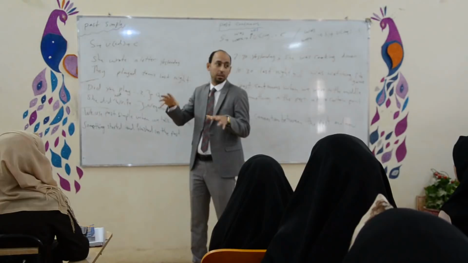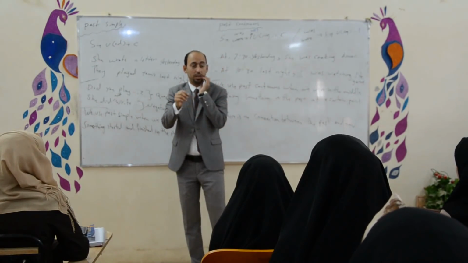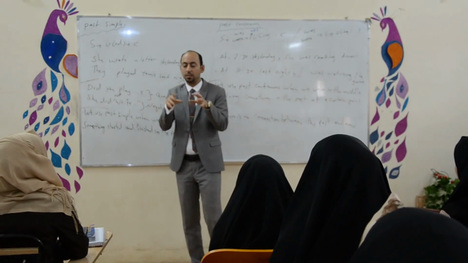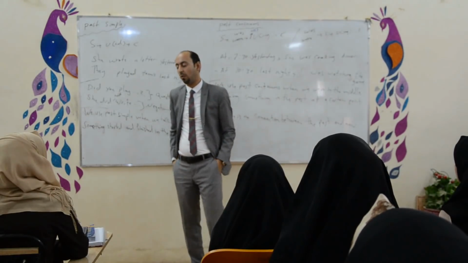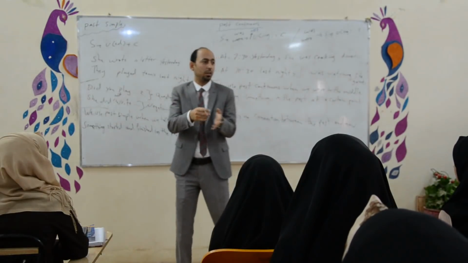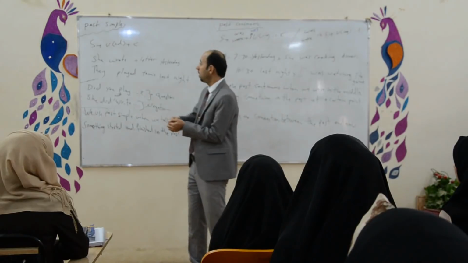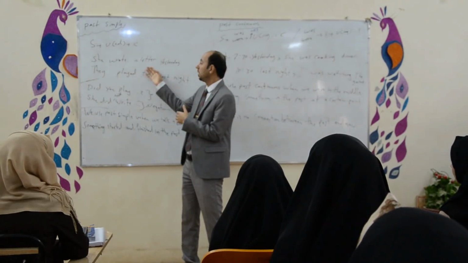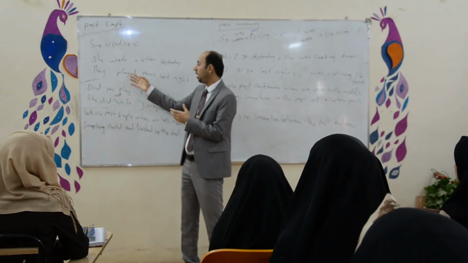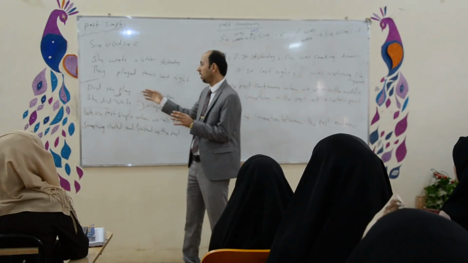So you have to know these verbs, of course. Okay? You have to check them. You have some of them in your book, and you can check them on Google. You can write common English irregular verbs. I have a list. Okay? And you can read them all. They are very important. And some verbs, they are normal. You can put ed for them, past ed, only ed. Like, for example, she wrote a letter. They played. He wrote is irregular and played with ed is regular. Okay?